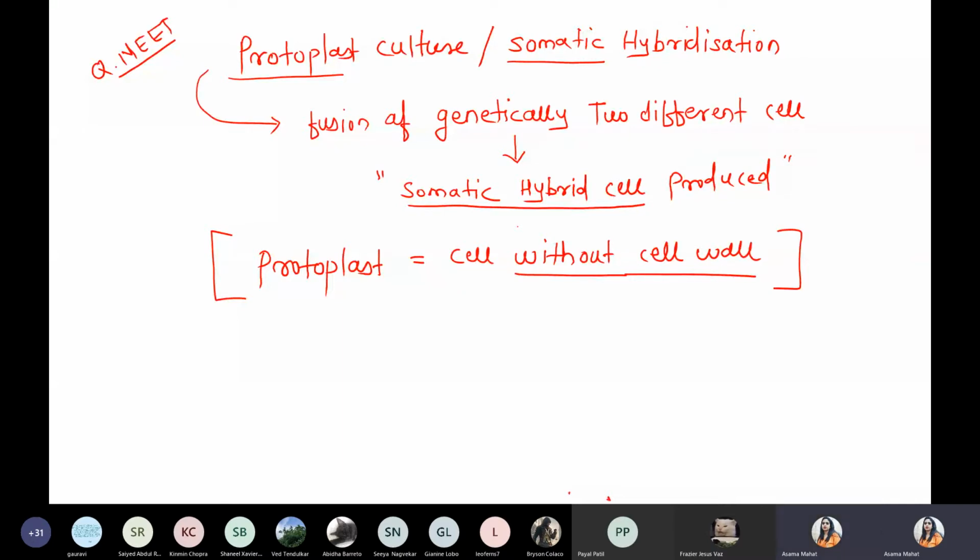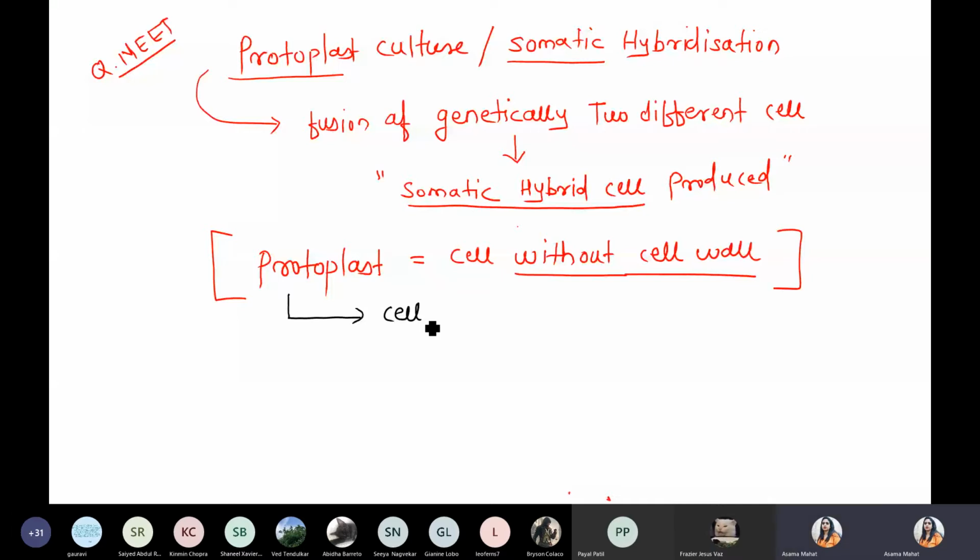So to create this protoplast, there is a requirement of certain enzymes. Two enzymes. Number one, cellulase enzyme, which digests the cell wall, which digests the cellulose, and there is also a requirement of pectinase enzyme.